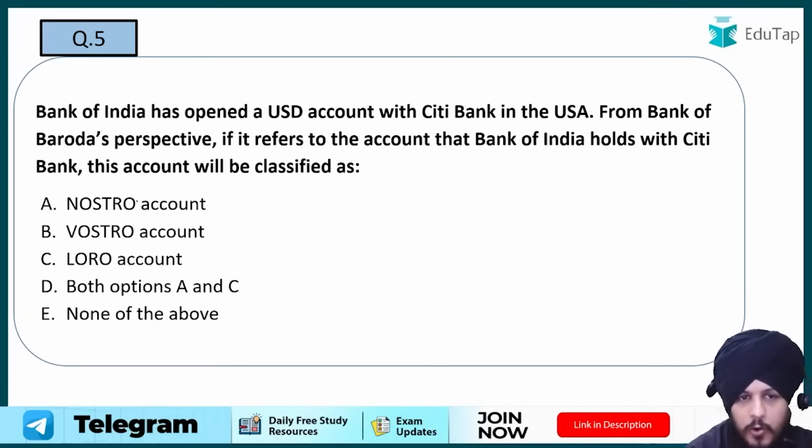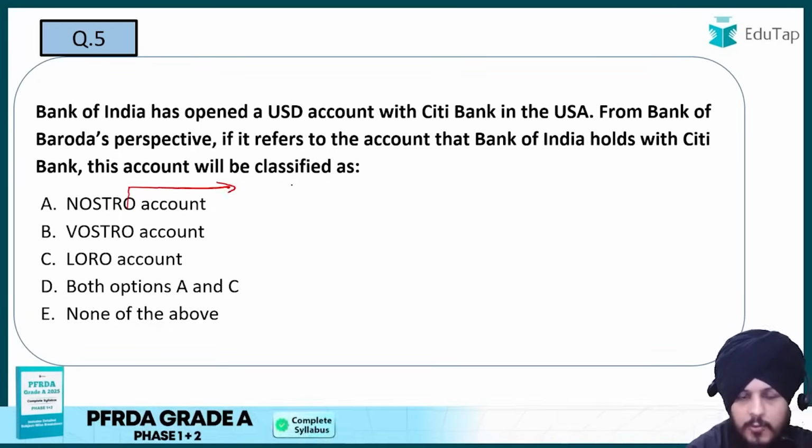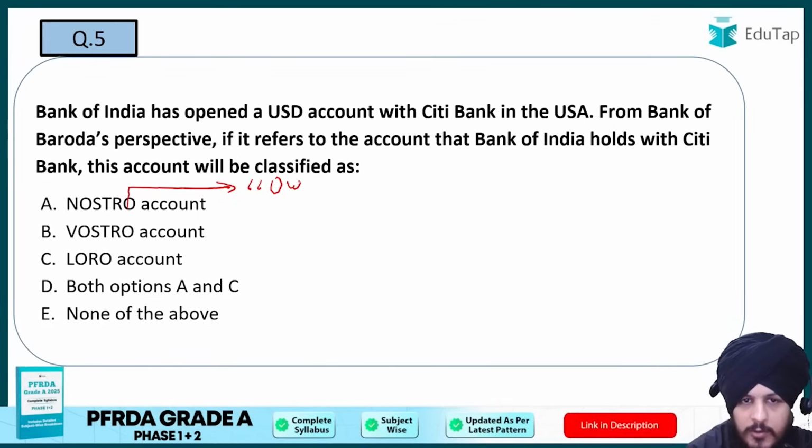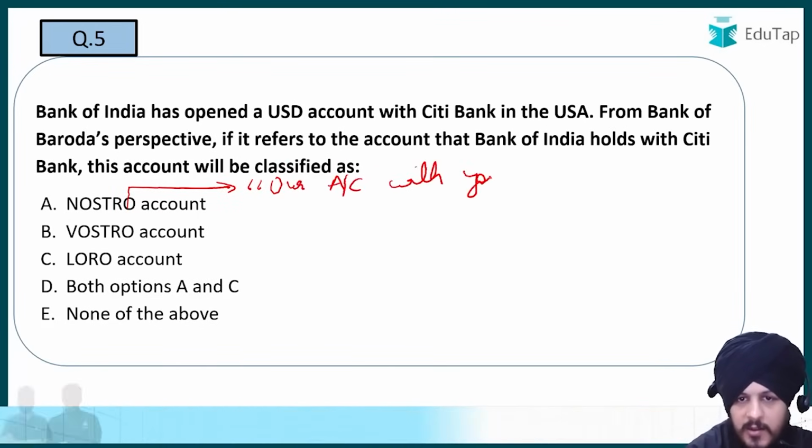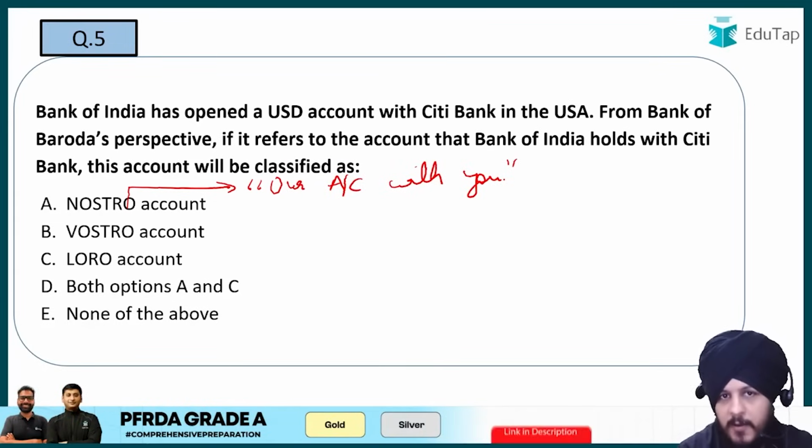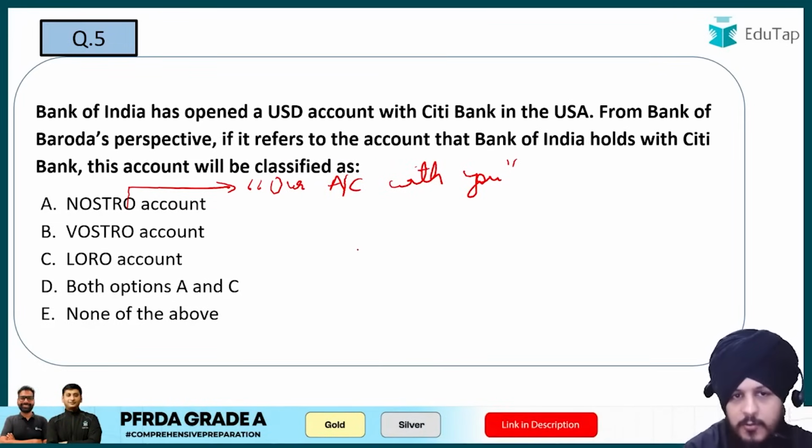So first of all, if we talk about Nostro account, in a very simple manner, you can remember it as our account with you. जिसका क्या मतलब हुआ? जिसका मतलब हुआ कि हमारा अकाउंट आपके पास. For example, let us try to understand it in this manner.